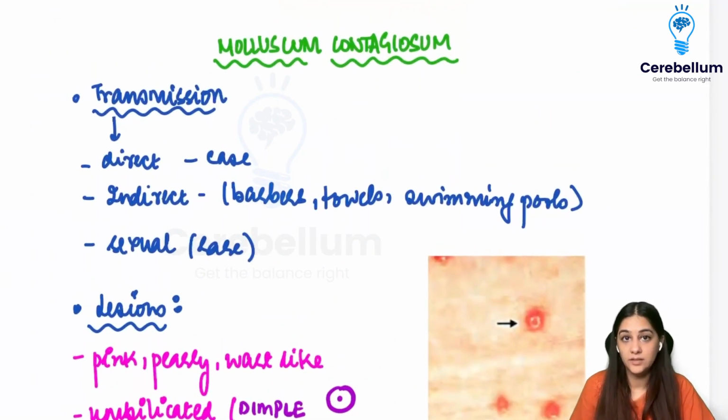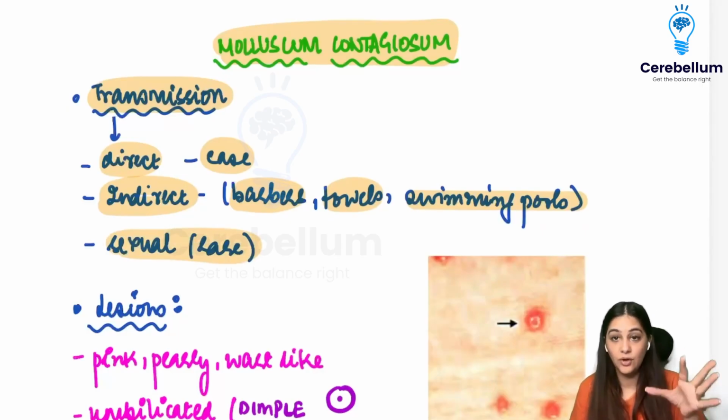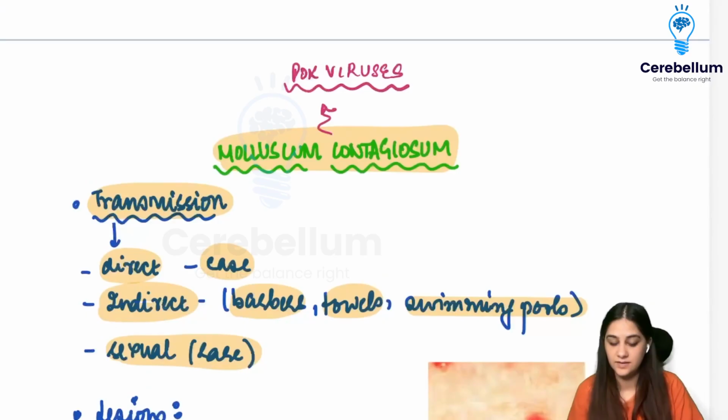Moving on now to molluscum contagiosum. So molluscum contagiosum is something where the transmission takes place by direct contact. That means from a case, or from indirect contact, which is by barbers using the same scissors, or using towels or swimming pools, and rarely it's going to be sexual. Now, I have moved on to the poxviruses, by the way, and molluscum comes under your poxviruses, right?